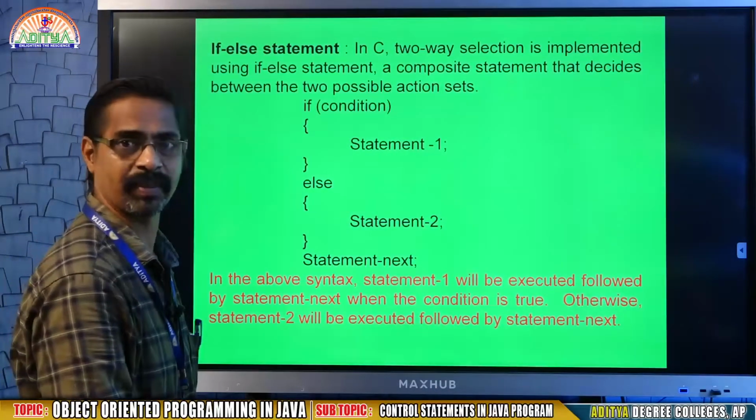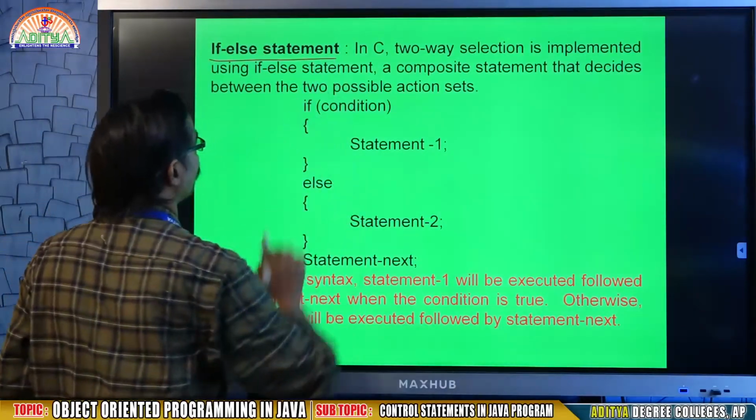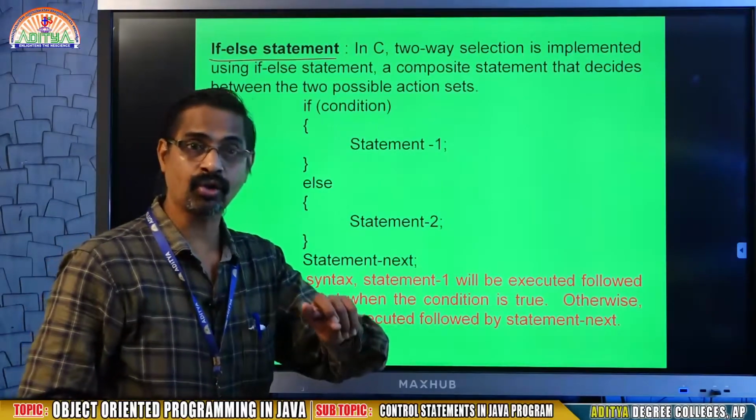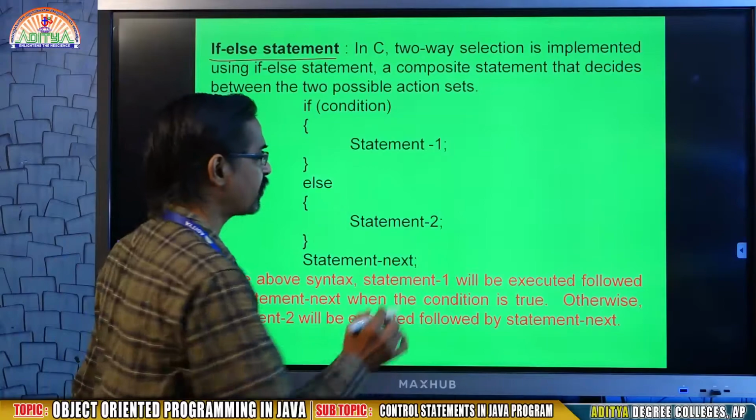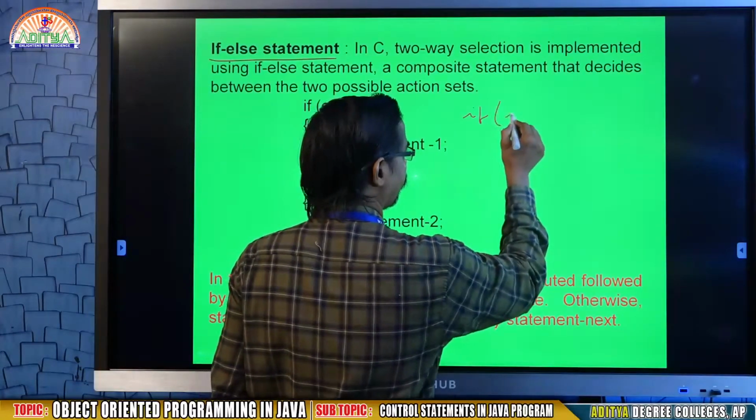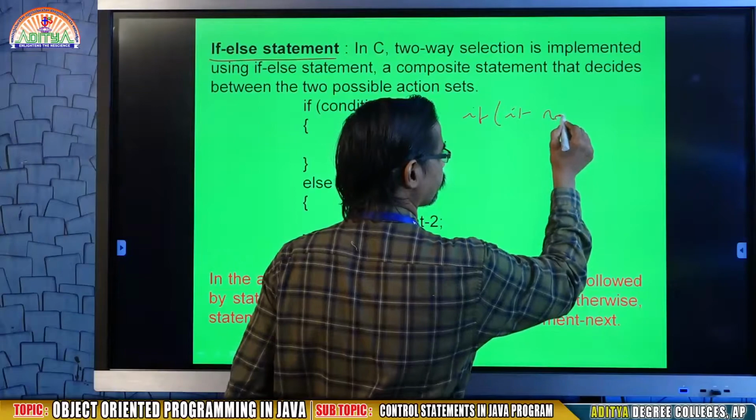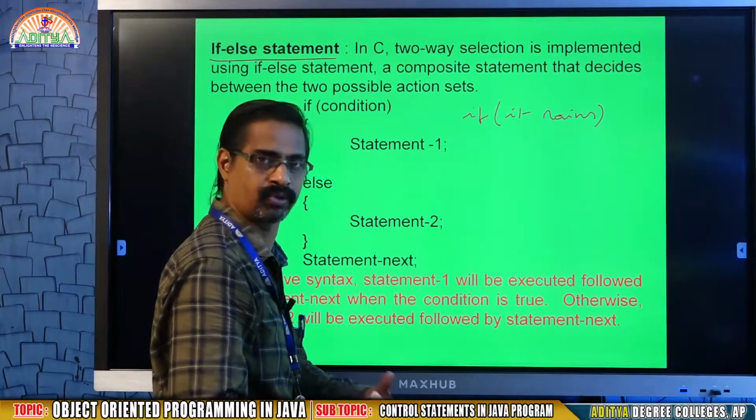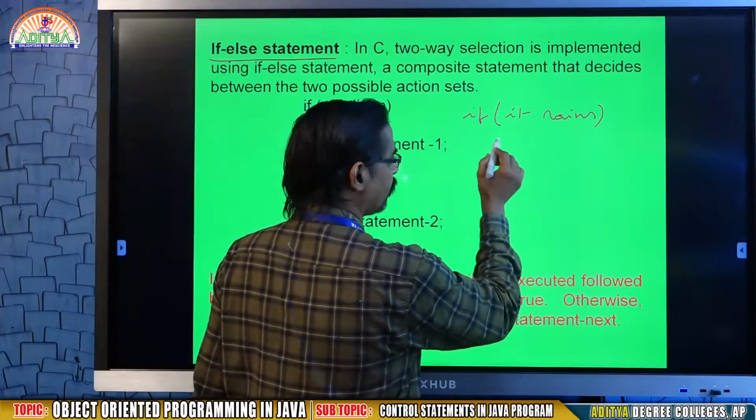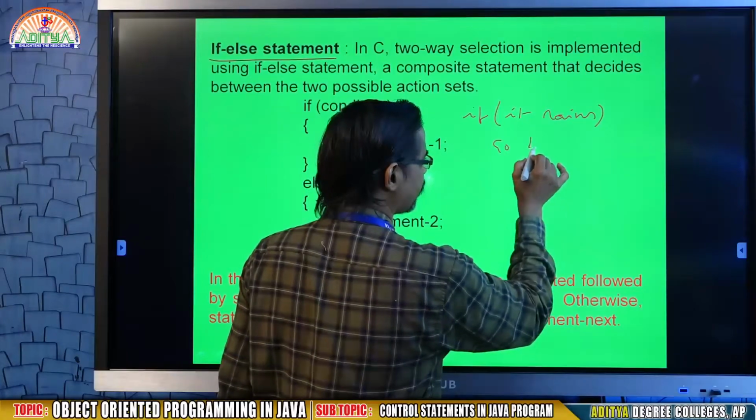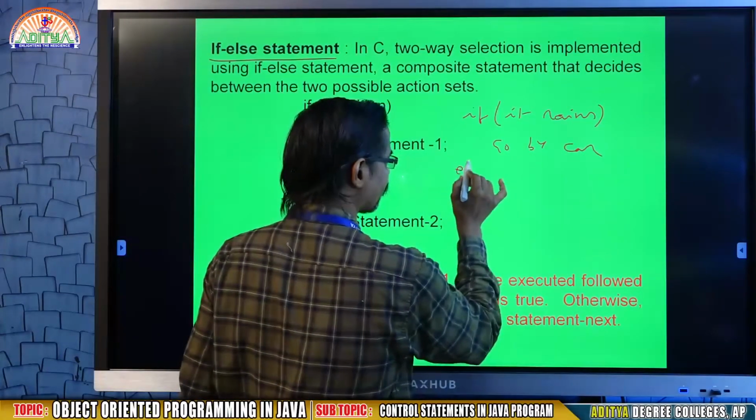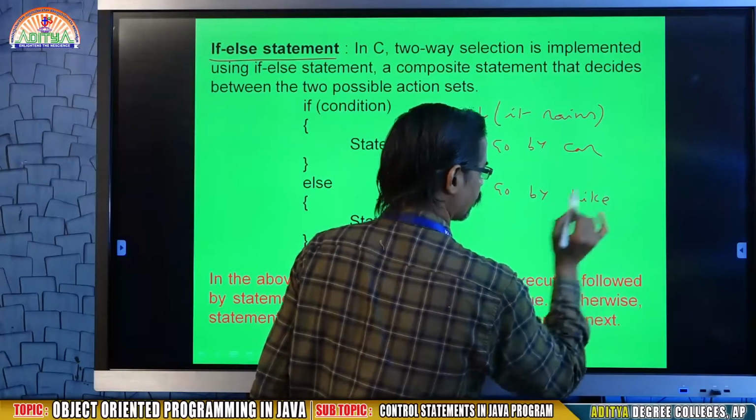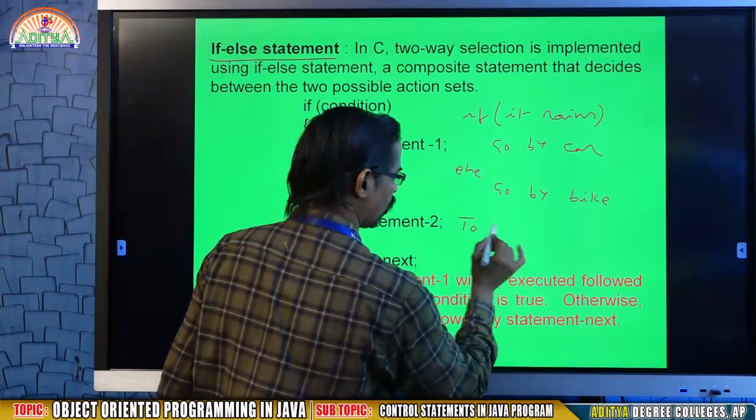Now there is another statement, the if else statement. What is meant by if else? It is a two-way branching. Here a true value is there, a false value is there. That means if it is raining today, I will go by car, else go by bike to college.